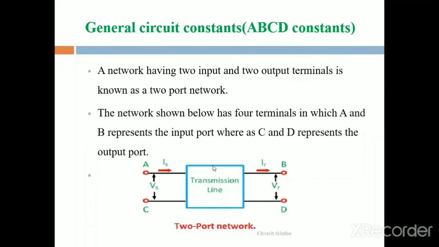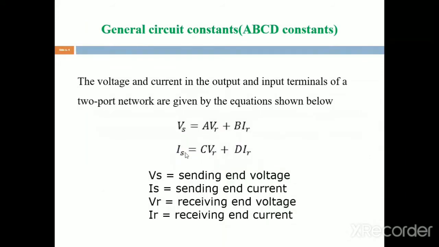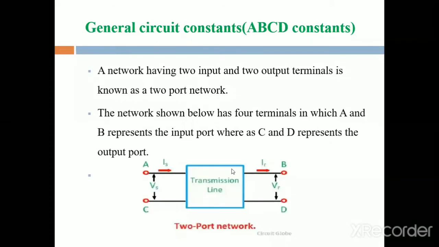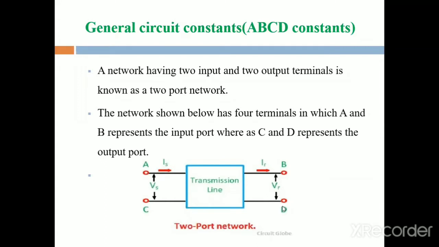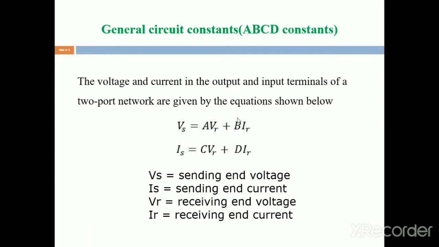Next, what is the formula for Is? Is is equal to C VR plus D IR. These are the two equations for any two-port network, where Vs is the sending end voltage, Is is the sending end current, VR is the receiving end voltage and IR is the receiving end current.